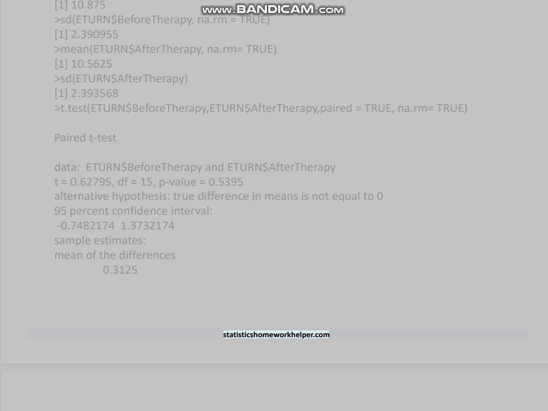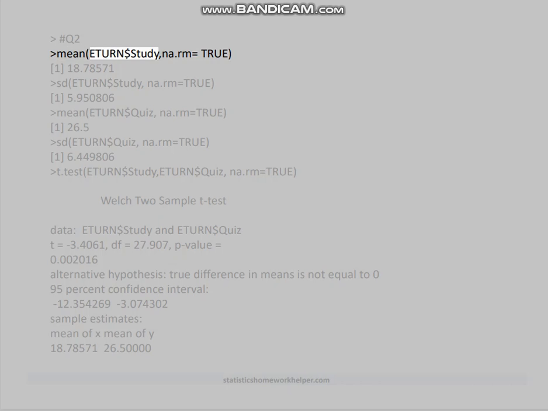Q2. mean(assign3$study, na.rm=TRUE) gives 18.78571. sd(assign3$study, na.rm=TRUE) gives 5.950806. mean(assign3$quiz, na.rm=TRUE) gives 26.5. sd(assign3$quiz, na.rm=TRUE) gives 6.449806. t.test(assign3$study, assign3$quiz, na.rm=TRUE).